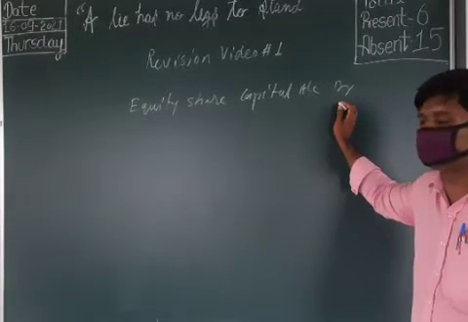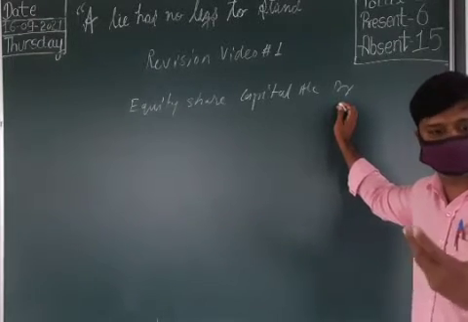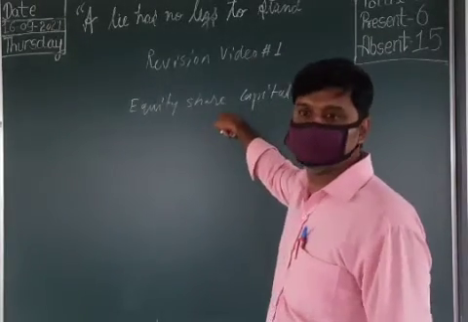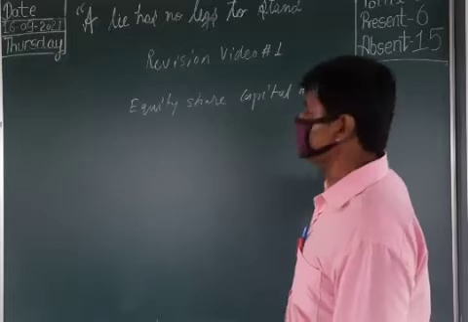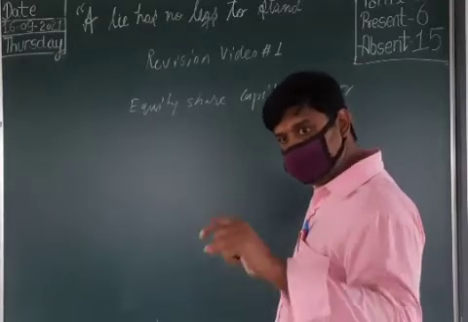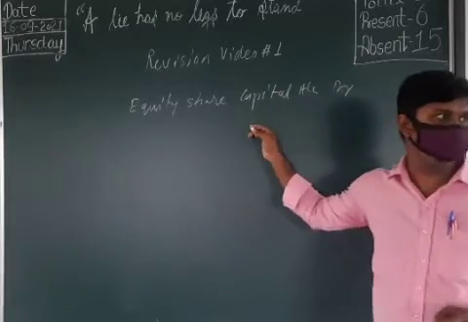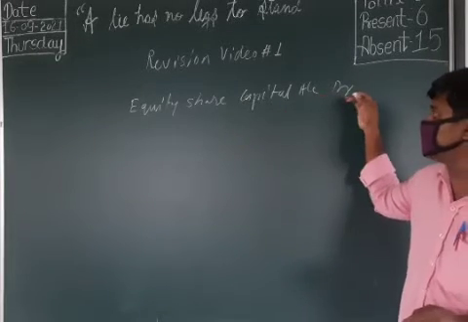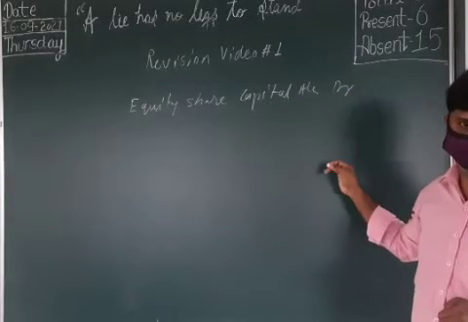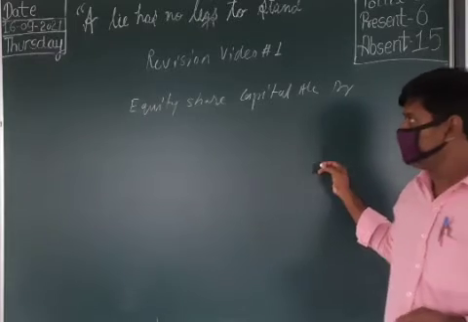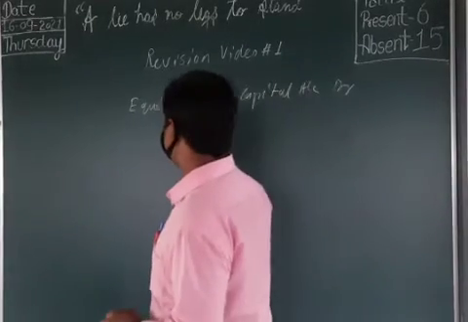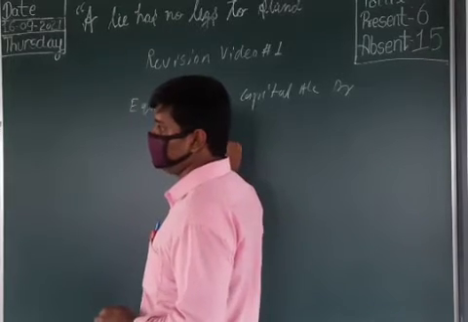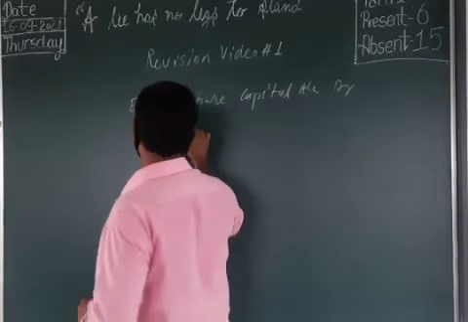When money is transferred to equity share capital, we credit the equity share capital account. But in case of forfeiture of shares, we debit the equity share capital account. Next is to share forfeiture account.